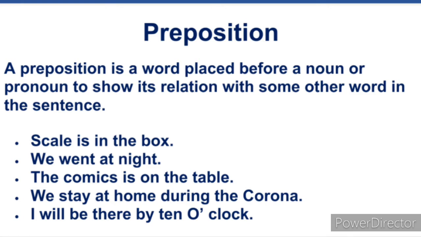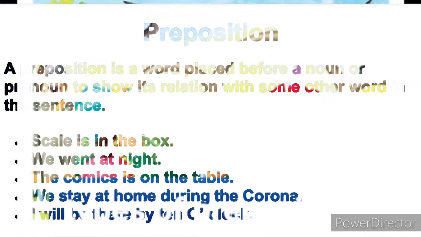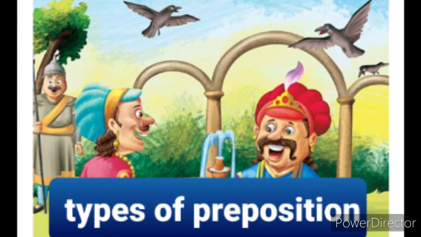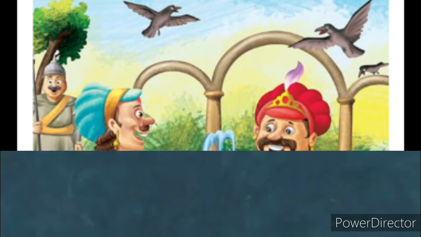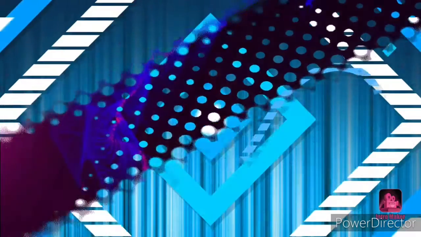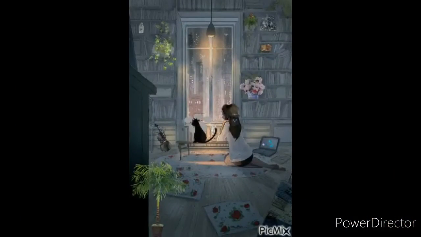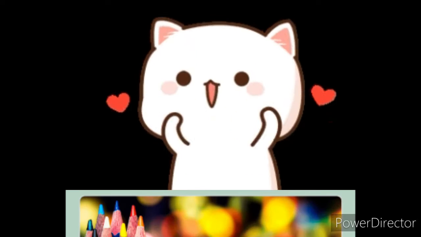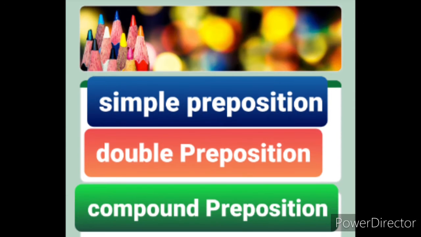Now, next is types of prepositions. How many types of prepositions are there? There are 6 types of prepositions. First is simple preposition. What is a simple preposition? When a preposition consists of only one word, then it is called a single or simple preposition. For example, in, at, on, to, for, of, from, up, after, over, under, with, till, etc.